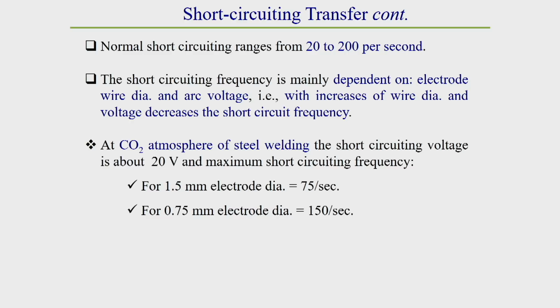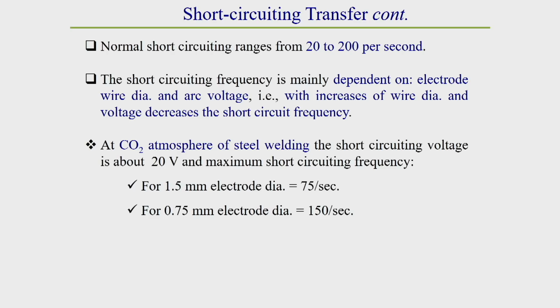Though different parameters affect short circuiting or any type of metal transfer, one thing you should keep in mind: short circuiting transfer mainly depends on the short circuiting voltage and the electrode diameter.